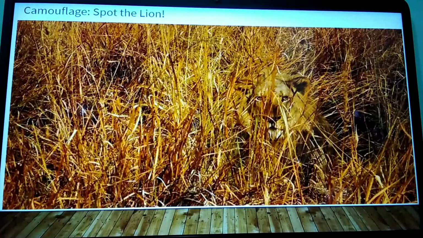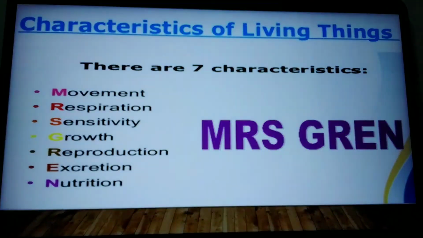So whenever it wants to protect itself, it will merge with the surroundings and hide in the grass. And even when it wants to catch the prey, it hides without being visible to the prey. And then whenever it is spotting the prey, it jumps on it and catches the prey.